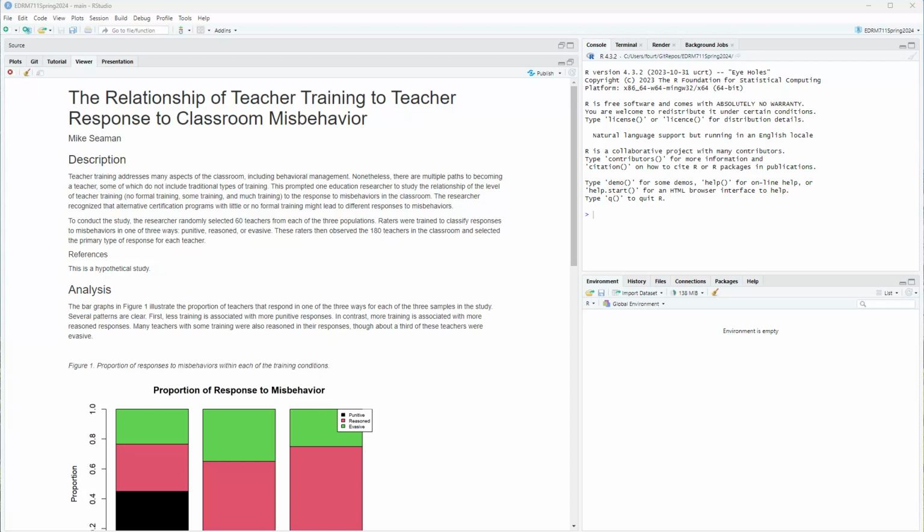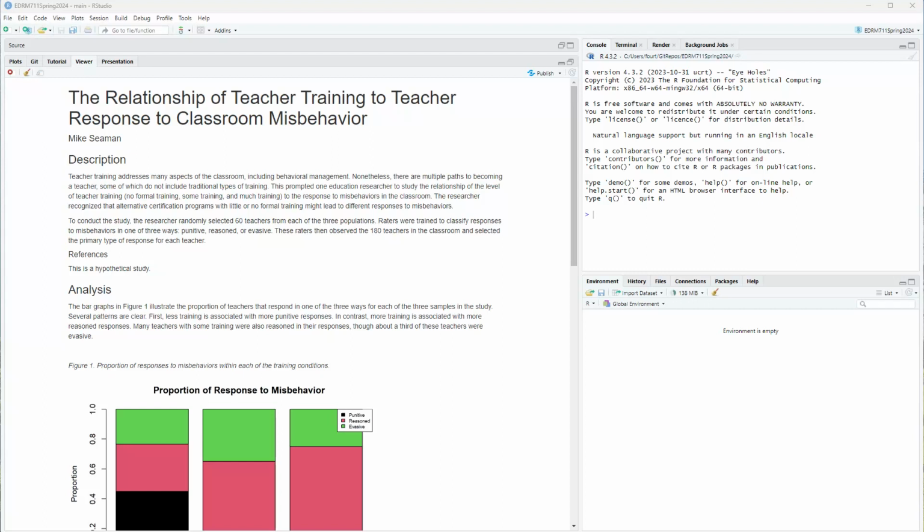I'm now going to take the analysis that I've been doing relating teacher training to teacher response to classroom misbehavior and put that in the form of a report. So the research question here is: is there a relationship of teacher training to the way those teachers respond to classroom misbehavior? Here's a description of my report.